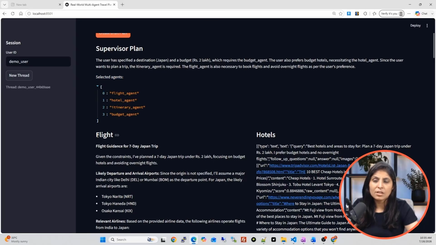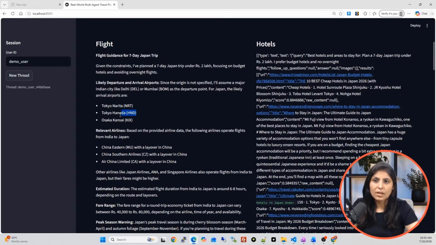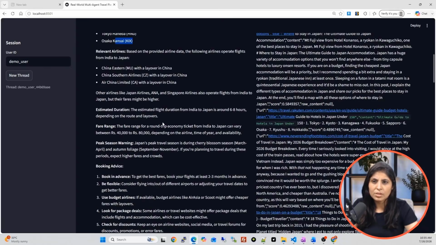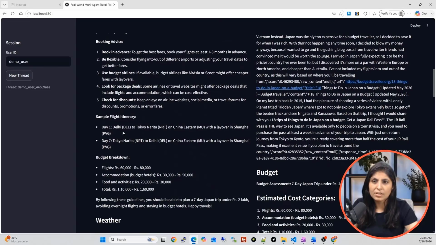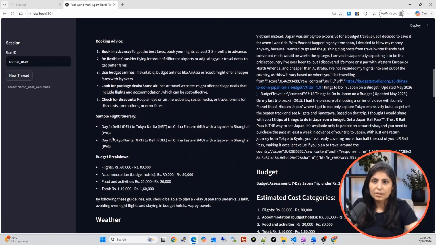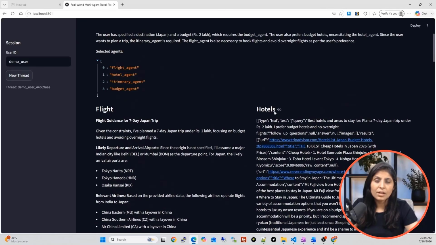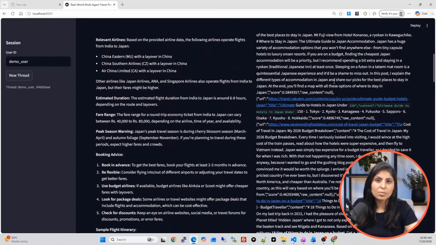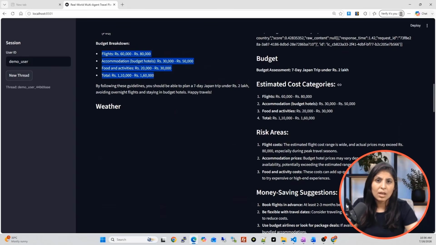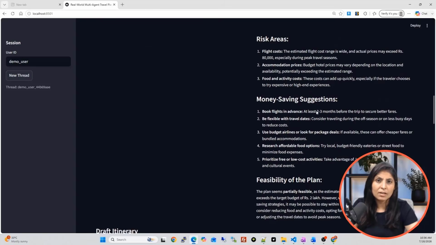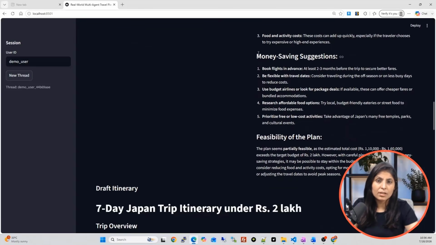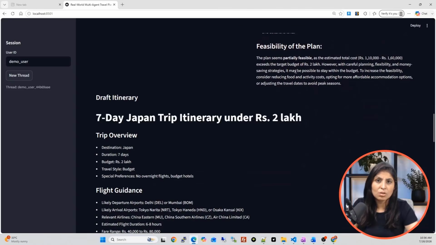Then the flight agent is working first. It is giving us the details of airports. You can read about it: booking advice, sample flight itinerary, budget breakdown also, right? Then it is using the hotel agent, and it is providing us the details of hotels. It also provided the budget details, estimated cost categories, and risk areas, and then money saving suggestions, and then it is showing us the feasibility of the plan.